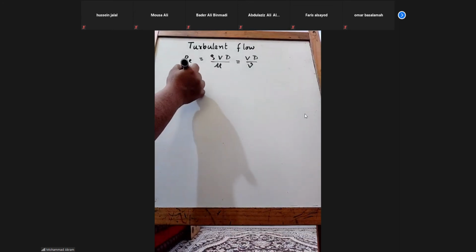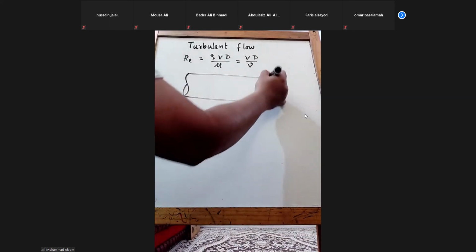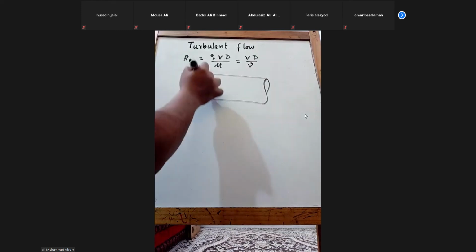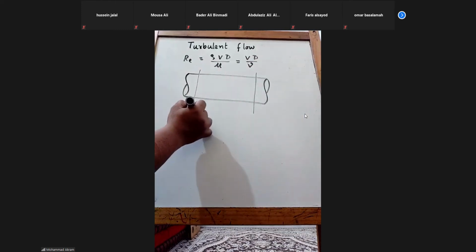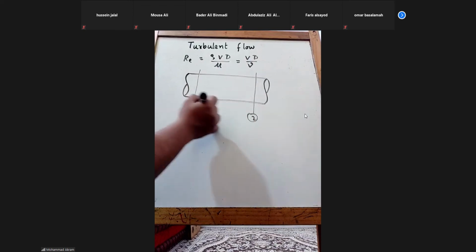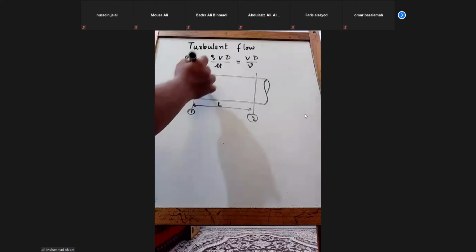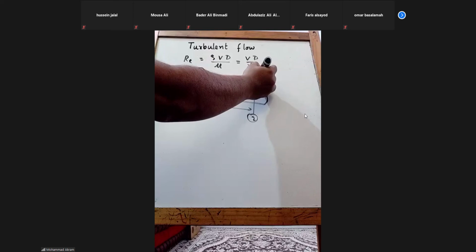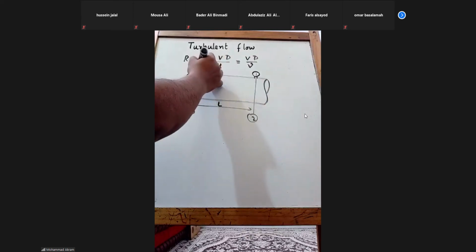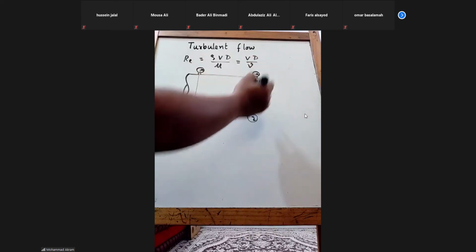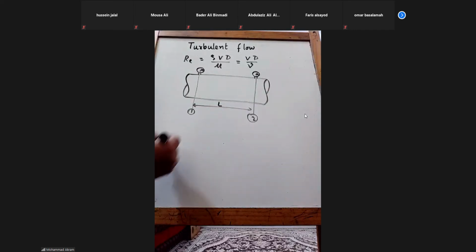Now, for example, if I apply the Bernoulli equation, say this is the length of the pipe, and I have indicators here, I know the pressures here, then there will be some loss of pressure between the two.